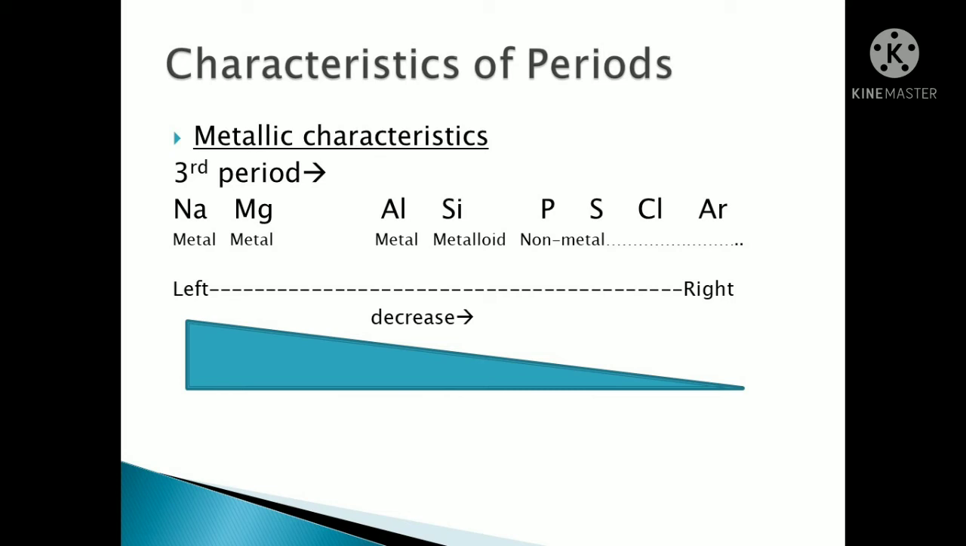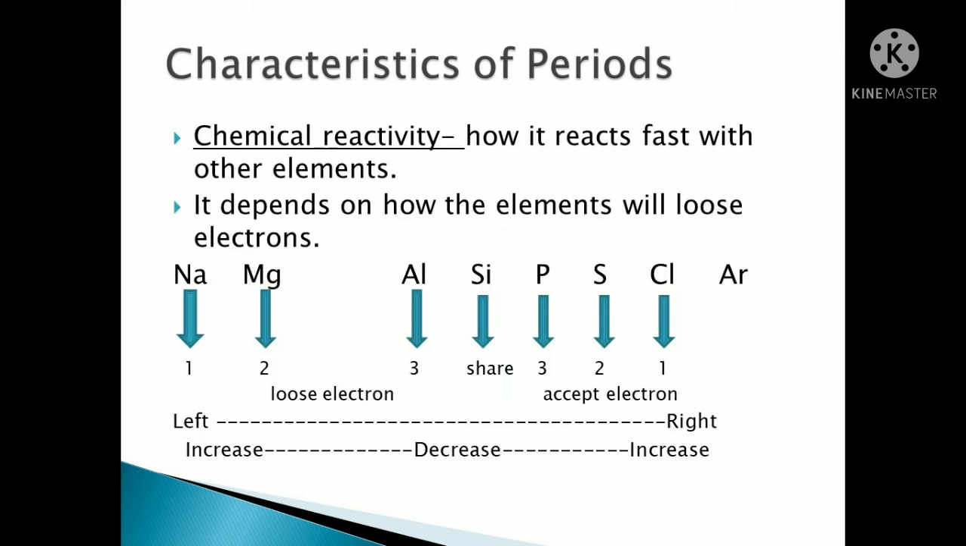Sodium was most metallic, it was a metal. Then magnesium again a metal, aluminum a metal. Slowly it started becoming non-metal. It has decreased to non-metal. Means what? The metallic characteristics will decrease from left to right. Okay, students?